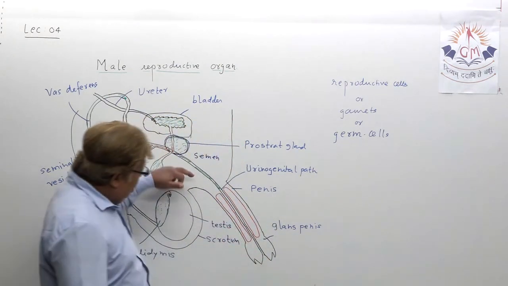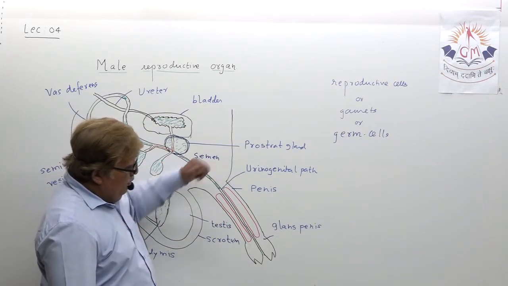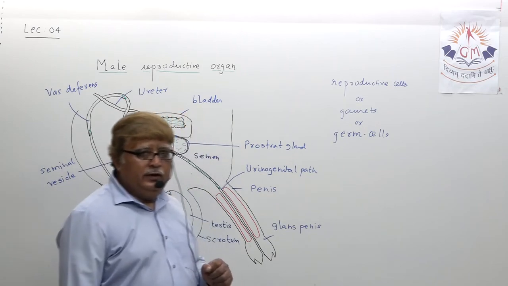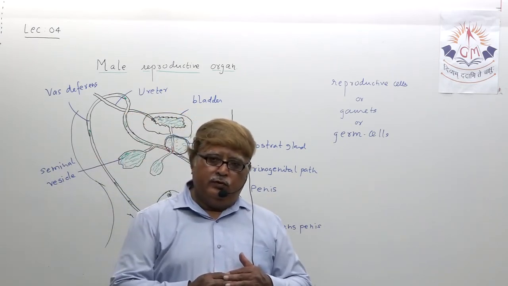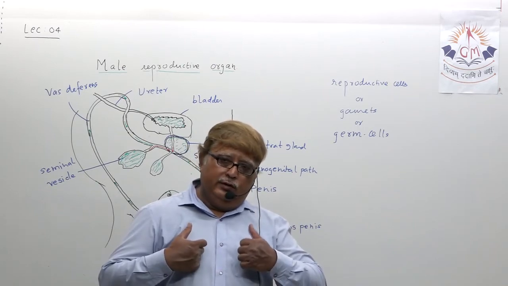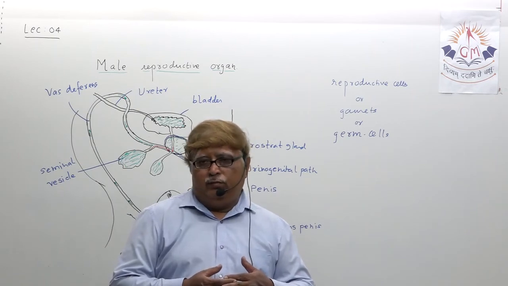Understand? Now this male semen, when reach till penis, understand, that male semen consisting of sperm has to be released inside the uterus of a female.